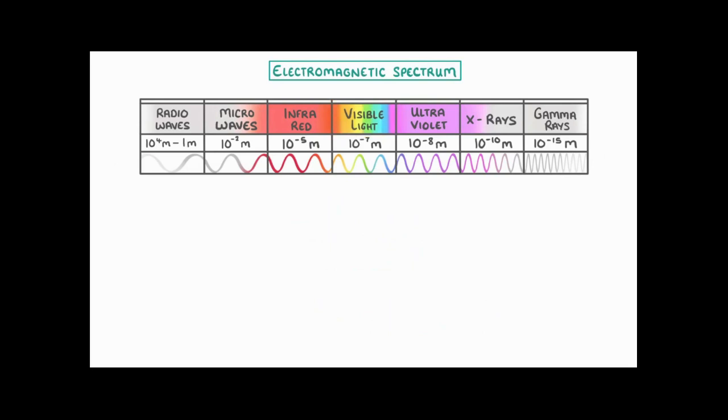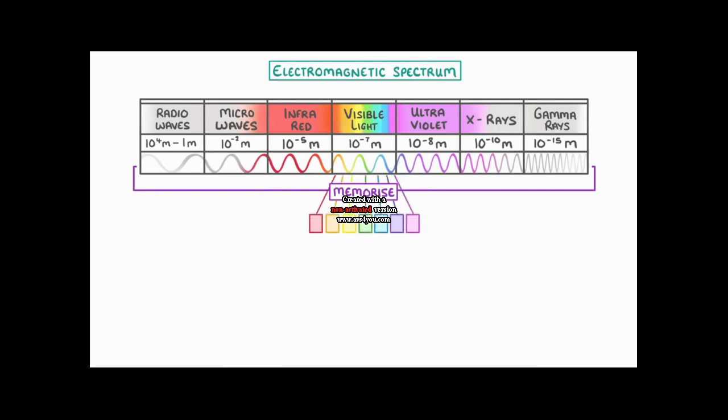Now, one of the slightly annoying things about this topic is that you need to memorize the order of all the different waves in the spectrum. Personally, I think the best way to do this is to start in the middle with visible light and work your way outwards. If you don't know the colors of the rainbow already, you can remember them as Roy G. Biv, or red, orange, yellow, green, blue, indigo, and violet.